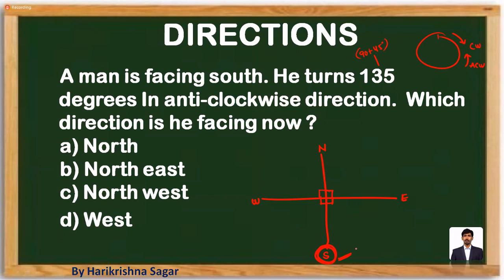A person is facing towards south, which is clearly given, and he turns 135 degrees in an anti-clockwise direction. Anti-clockwise direction means opposite to the direction of the clock. What is 135? Here to here is going to be 90 degrees, and this is 45 degrees. 90 plus 45 will be 135. In which direction is the person facing now? We can say the person is facing towards northeast. Mark it as the answer choice.